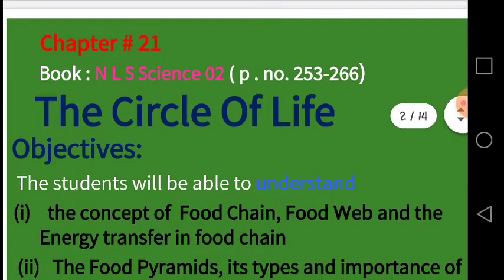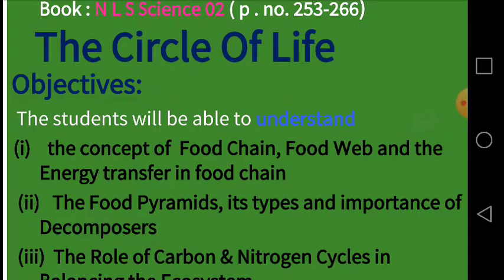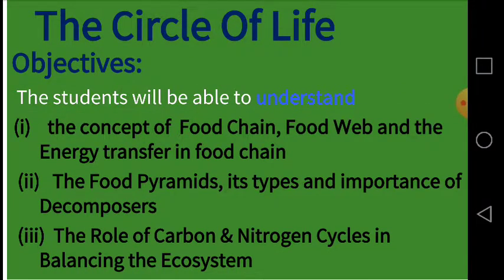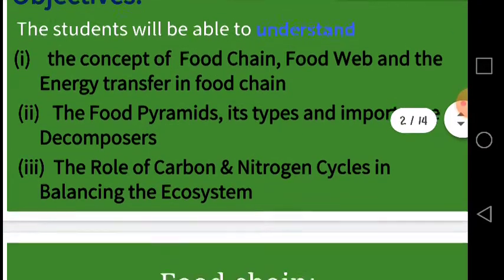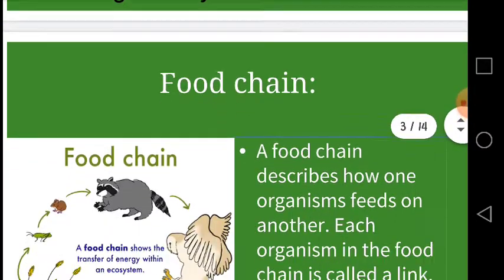Dear students, today our topic is the circle of life, chapter number 21 from your book NLS Science 2, page number 253 to 266. Today's objectives are as follows. We will try to understand the concept of the food chain, food web, and the energy transfer in the food chain. Secondly, we will focus on the food pyramids, its types, and the importance of the decomposers. Thirdly, we will discuss the role of carbon-nitrogen cycles in balancing the ecosystem. Start from the food chain.